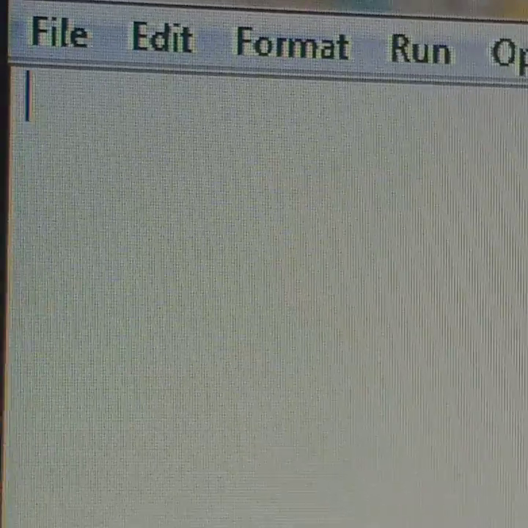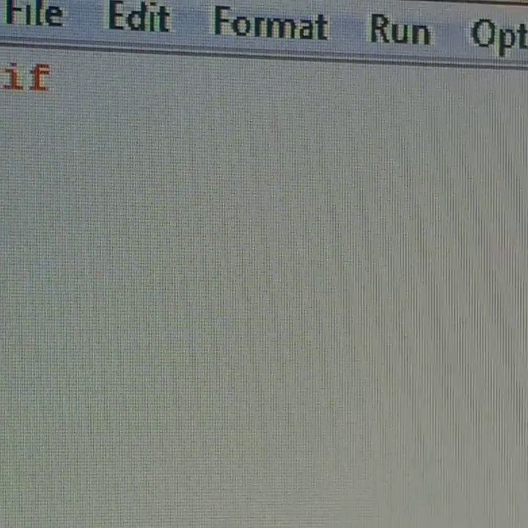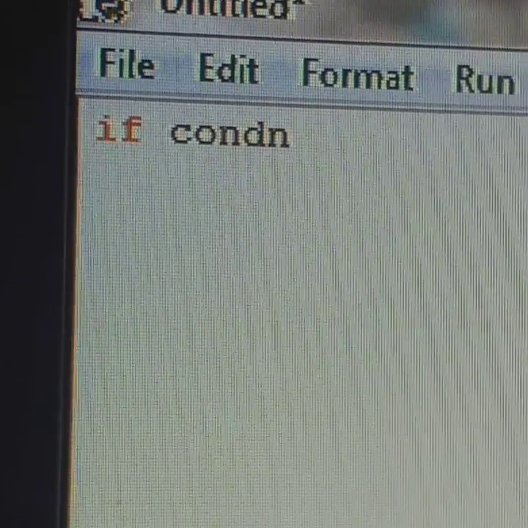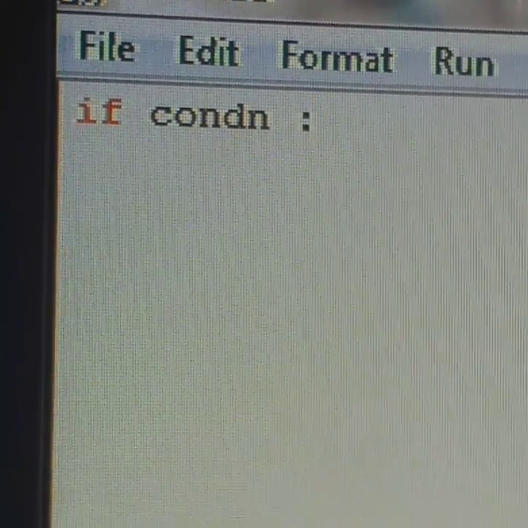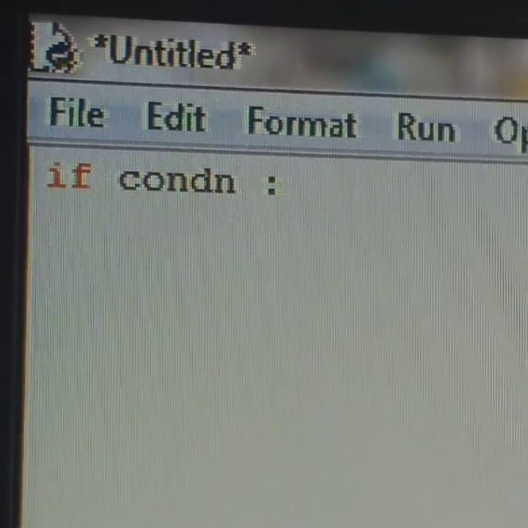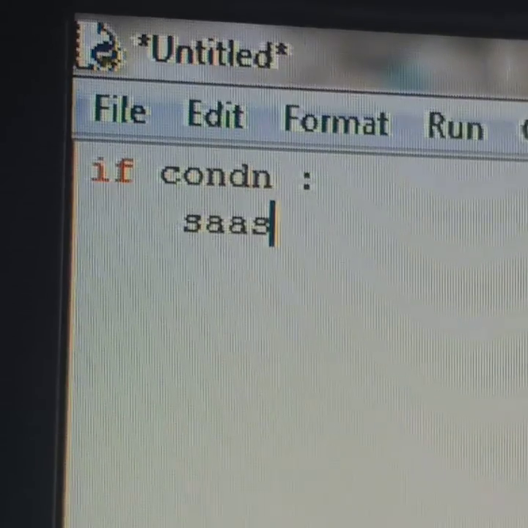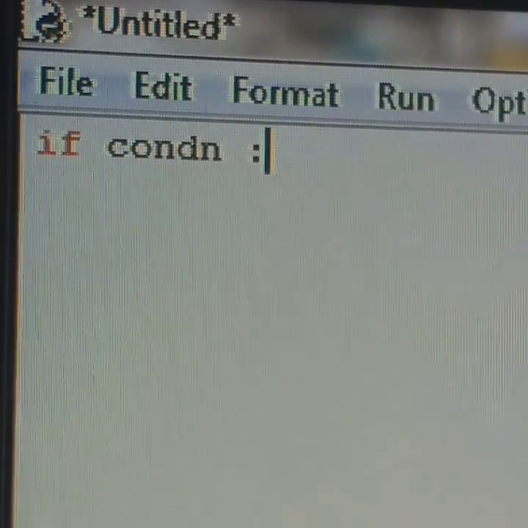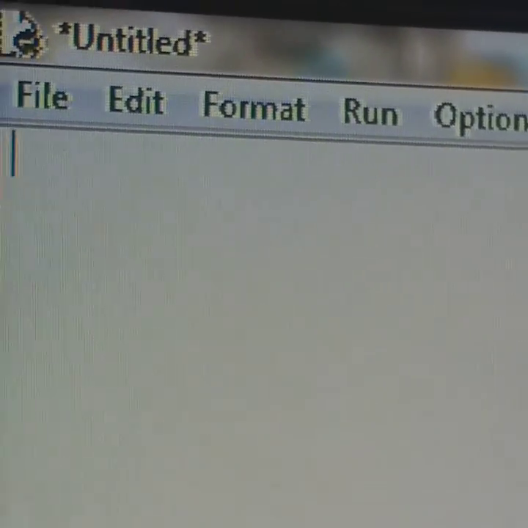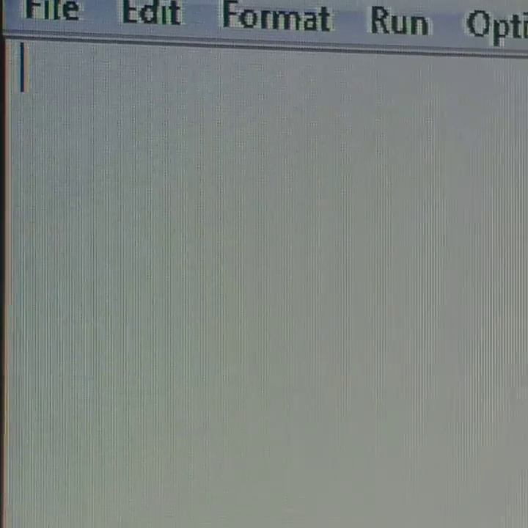And we started last time the conditional statement if, and the syntax of if was: if, then condition, then colon symbol, and then a statement under the if condition. So the if condition is the header of this compound statement, and all the statements written under it are known as statements under the if statement. They keep the same indentation. If any statement occurs which is different from the header, then the indentation must be changed.